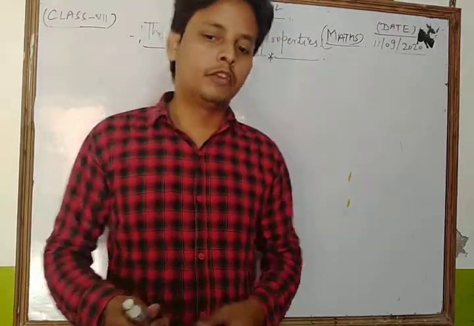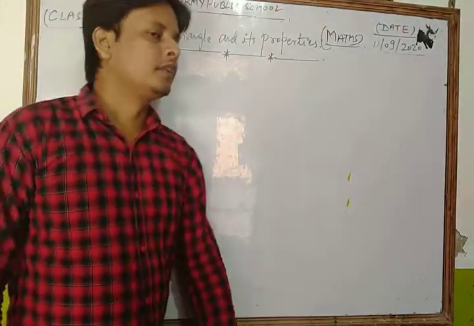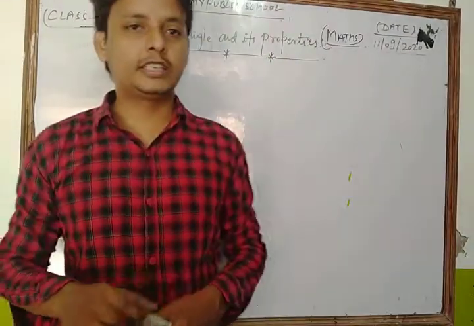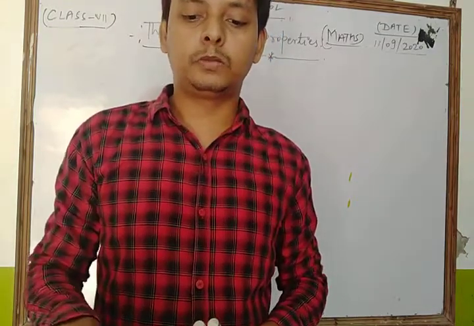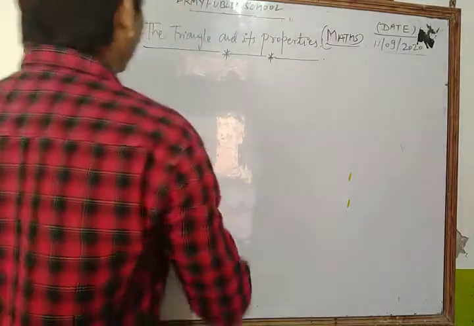Today we discuss Chapter 6, which is The Triangle and Its Properties. Revise the chapter, the triangle and its properties. This is one of the important chapters for your examination purposes. You know, dear students, what is a triangle? First we discuss the triangle.